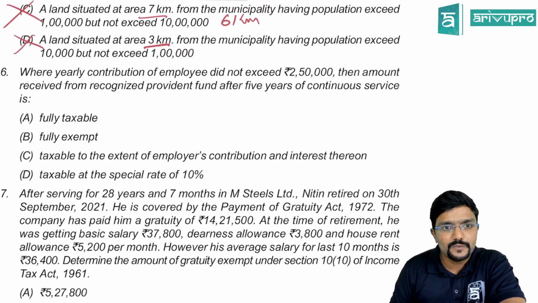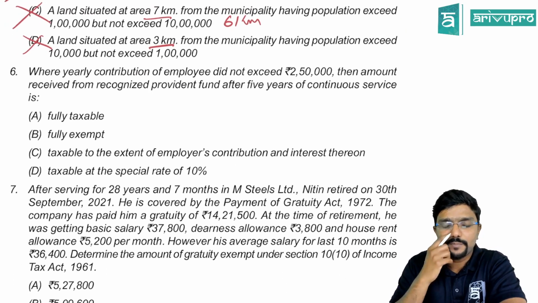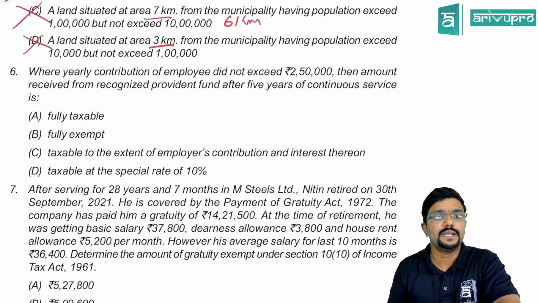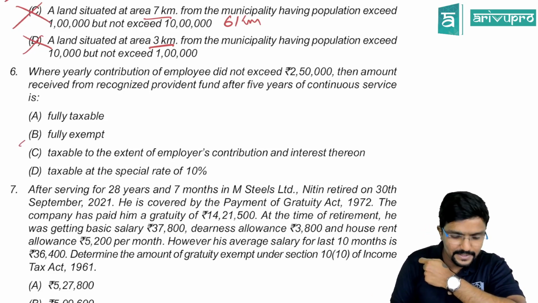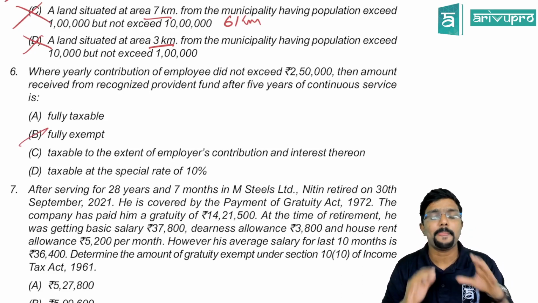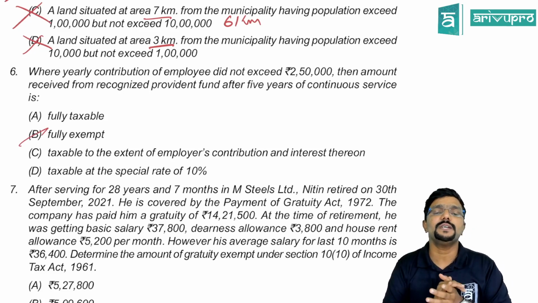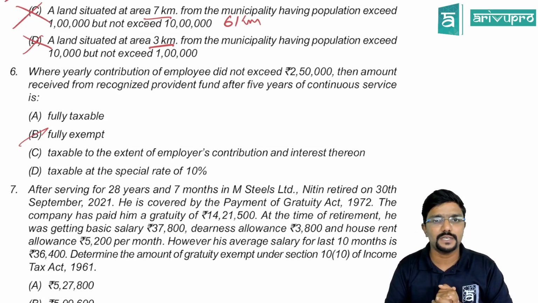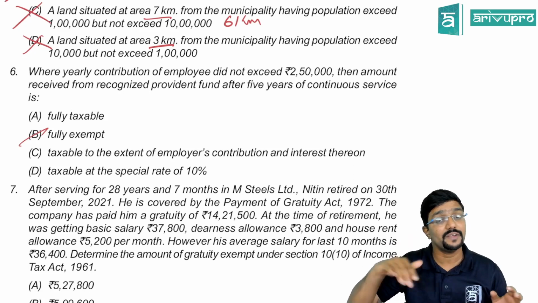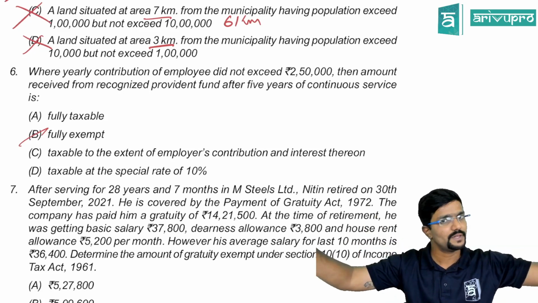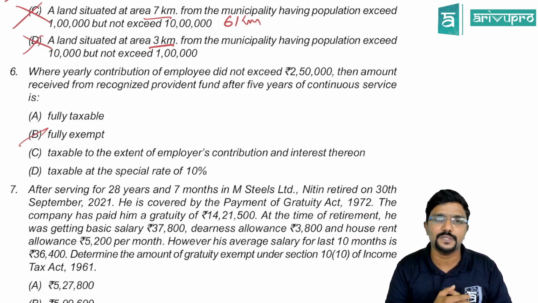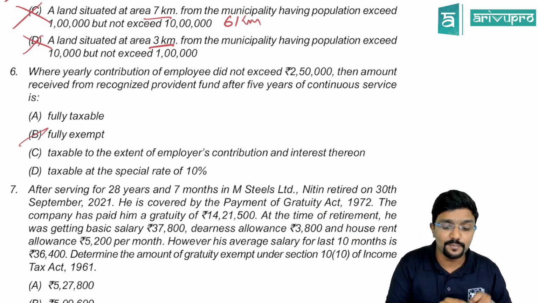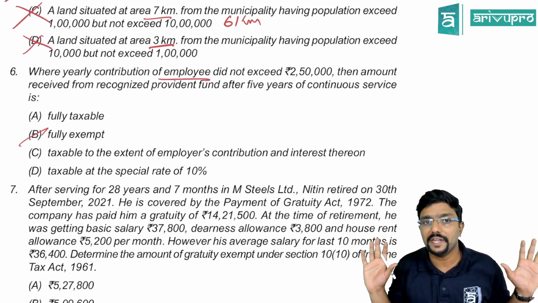Chalo, we'll go ahead. Where yearly contribution of employee did not exceed 2,50,000, then amount received from recognized provident fund after 5 years of continuous service is fully exempt. Okay, this is assuming it is a recognized provident fund. See, if the employee contribution is within 2,50,000, then interest is also exempt, and whatever contribution is given, if it is up to 12% and all, it is exempt. But when you are withdrawing, it is fully exempt. If it is more than 12% employer contribution, that is there, but what is covered here is employee contribution. So you need not worry about employee contribution.